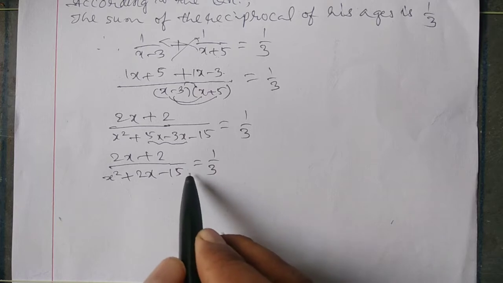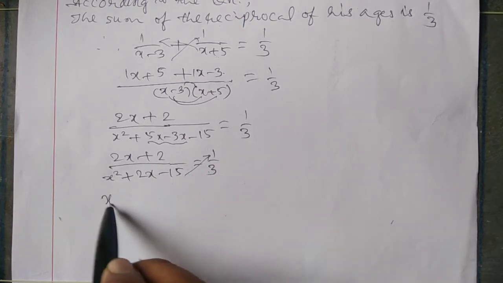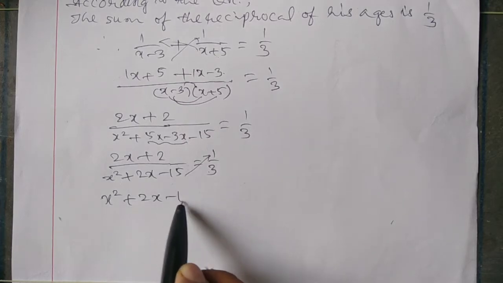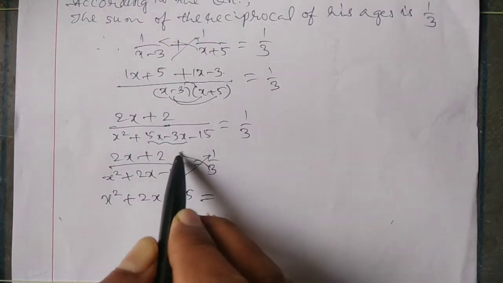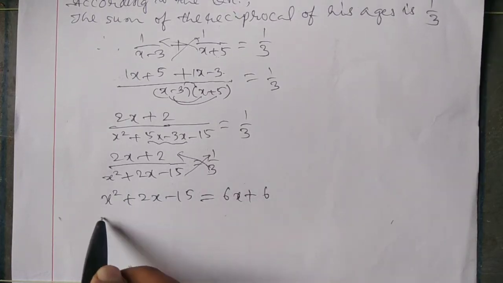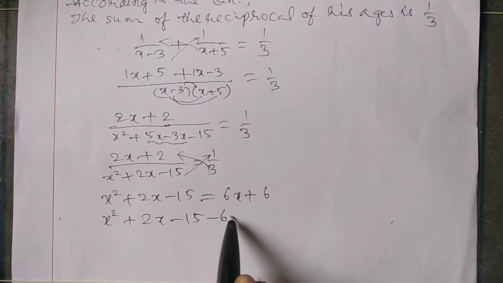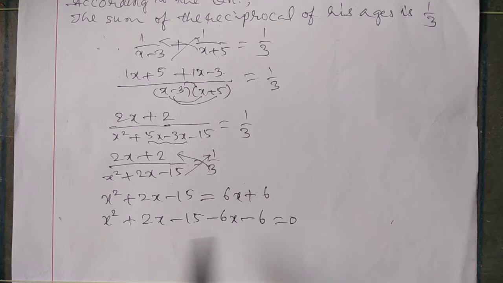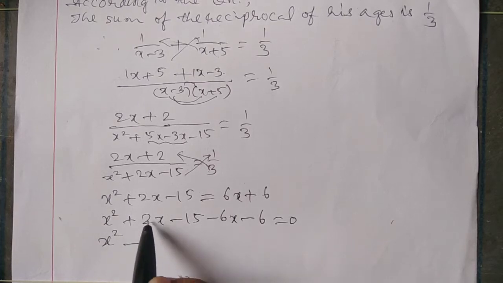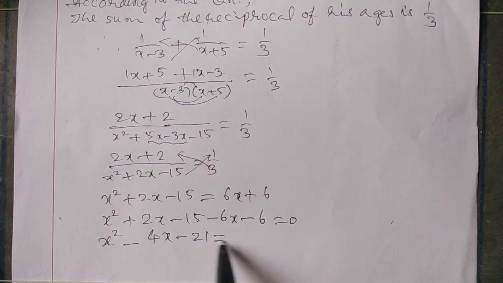On cross multiply, x square plus 2x minus 15 is equal to 3 times 2x plus 2, that is 6x plus 6. So x square plus 2x minus 15 minus 6x minus 6 is equal to 0. X square minus 4x minus 21 is equal to 0.